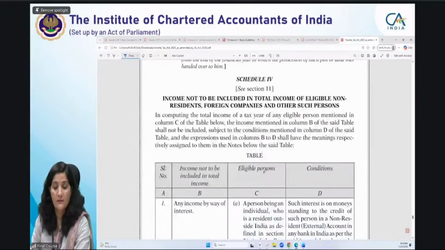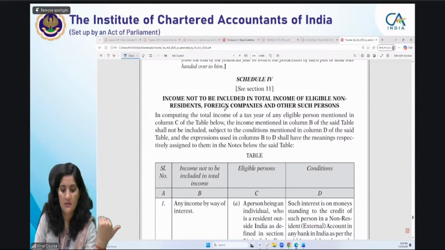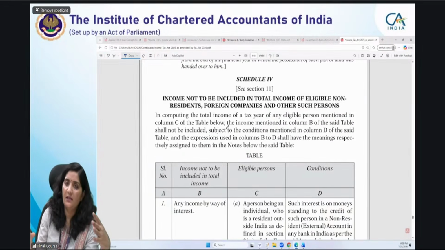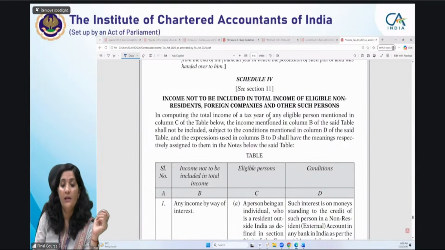Of course, they are being given in simplified form in your material. So what is the schedule 4? Schedule 4 is giving you the list of income which are exempted from the total income of eligible non-residents. This is relating to non-residents, foreign companies, and other such persons. They had actually categorized the income based on the persons. Basically, to make it easier, they have given it like that. So income not to be included in the case of eligible non-resident persons, they have provided a list.